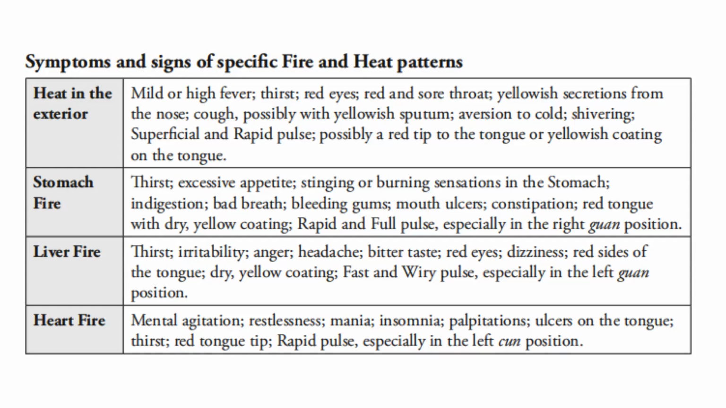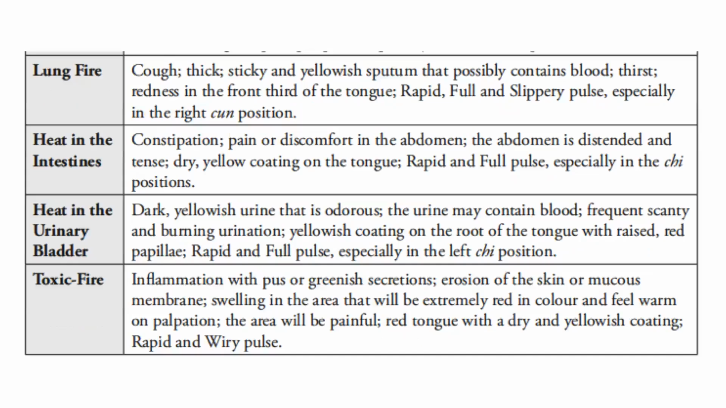If there is heart fire, there will be mental agitation, restlessness, mania, insomnia, palpitations, ulcers on the tongue, thirst, red tongue tip, a rapid pulse, especially in the left cun position. If there is lung fire, there will be cough, thick, sticky, and yellowish sputum that possibly contains blood. There will be thirst, redness in the front third of the tongue, rapid and full slippery pulse, especially in the